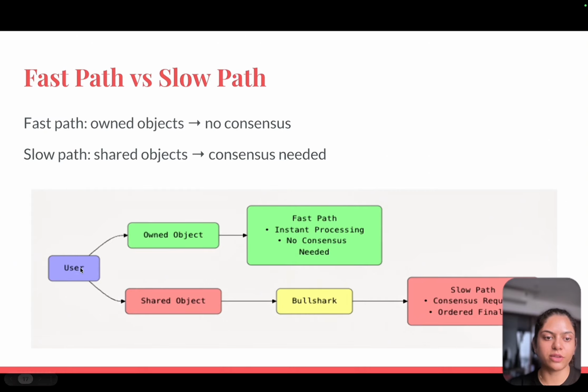So here's the user, here's the owned object, and here's the shared object. An owned object is the fast path: instant processing, no consensus, and everything needed is completed. With the shared object, Bullshark provides the consensus mechanism. So that is the slow path: consensus required and ordered finality. But still, it's faster than Ethereum.